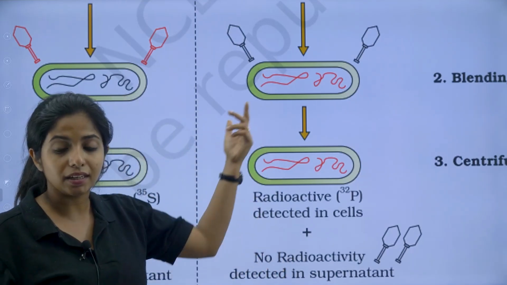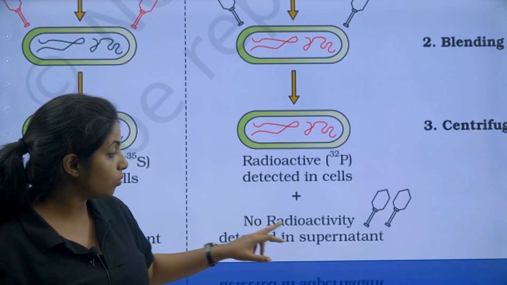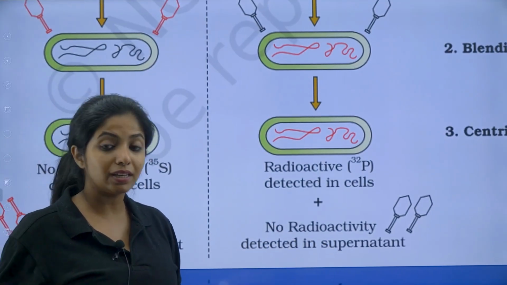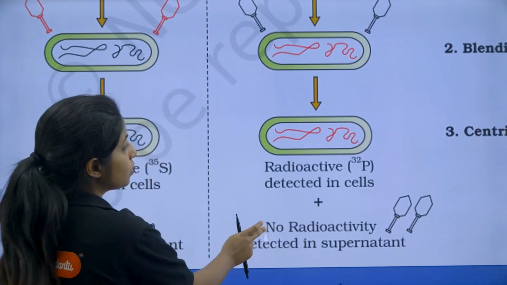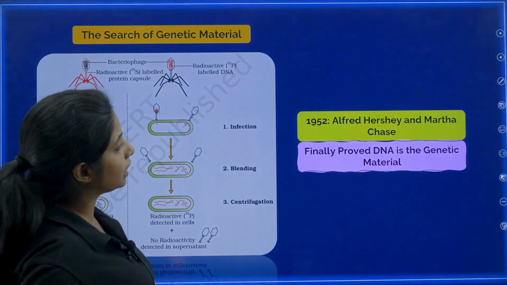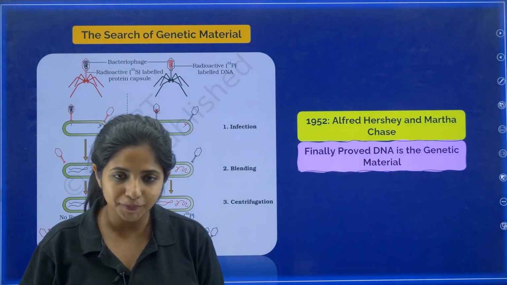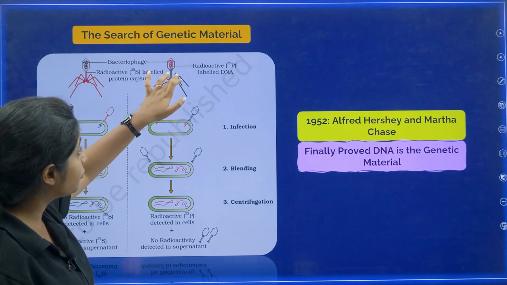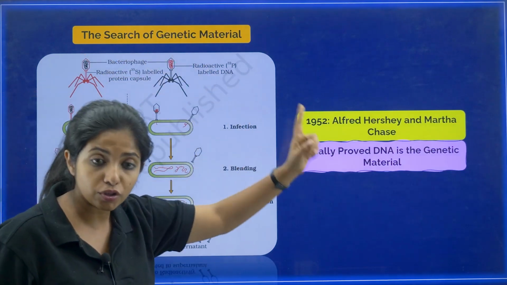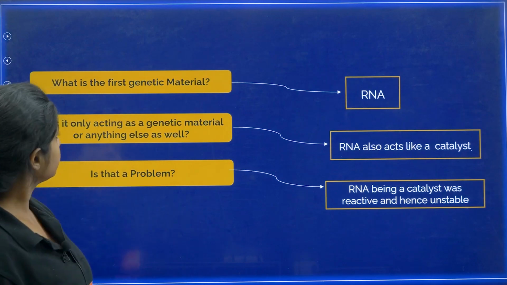It's the DNA that is getting transformed. It is the DNA that was getting transformed. No radioactivity was detected in the supernatant, the thing that was left behind. Get it? So this was the whole experiment, and with this it was cleared that basically DNA is the genetic material. Got it? So 3 experiments, you have to remember the name, remember bacteriophage, remember E. coli, their Streptococcus pneumoniae, all of them. Very much important.